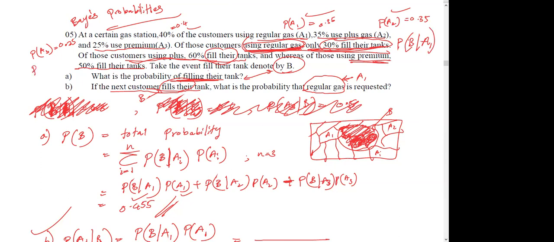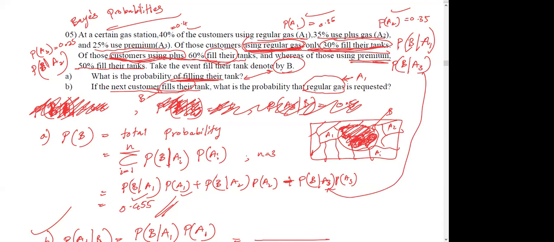This one, B given A2, because they are customers using plus, which means A2, and fill their tanks. So given A2, they fill their tanks this much. Same here, for the premium case, given A3, they fill their tanks, probability of this one. So now you can plug these values in, this one here, this one here.